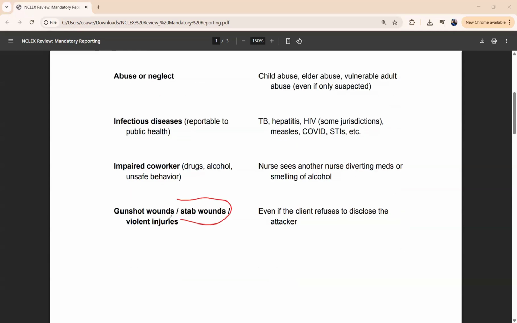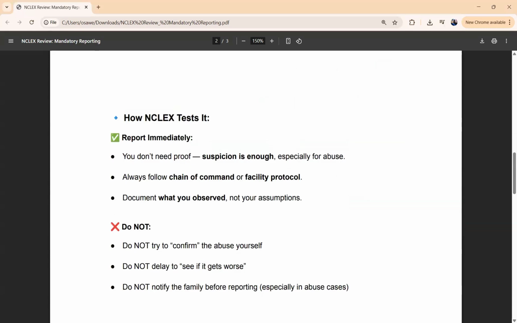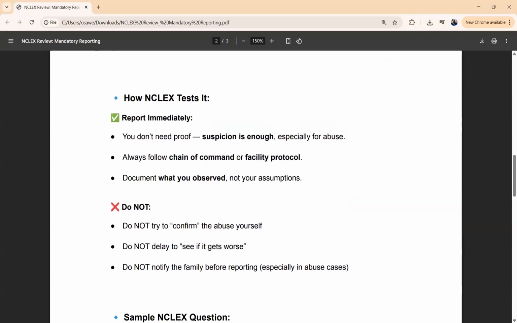Now, gunshot, stab wound, violent injury, you want to report that. You understand? Even if the client refused to disclose the attacker, you want to definitely report that. So that's definitely what you want to know. NCLEX wants you to report immediately, even if you don't have proof. You are just suspecting, report, especially for abuse.